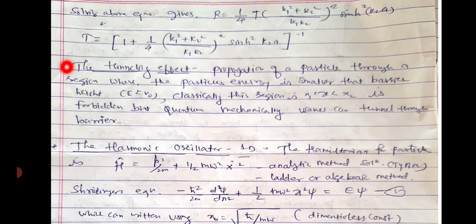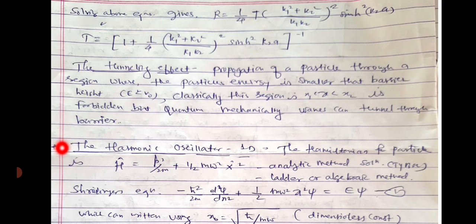So we can say tunneling effect is the propagation of a particle through a region where the particle's energy is smaller than the barrier height, that is E is less than V0. Now this is one important part. Classically this region is forbidden, but quantum mechanically the wave can tunnel through the barrier, meaning that quantum mechanically the particle can go beyond the barrier.